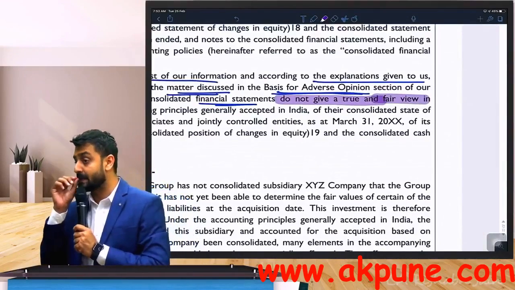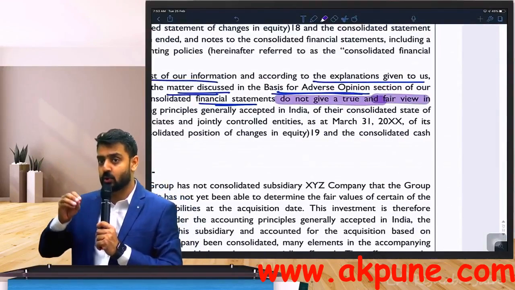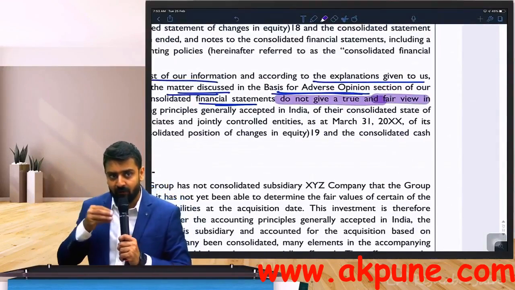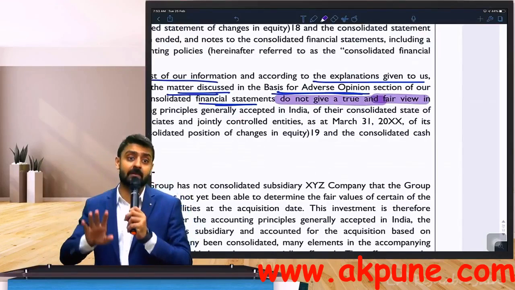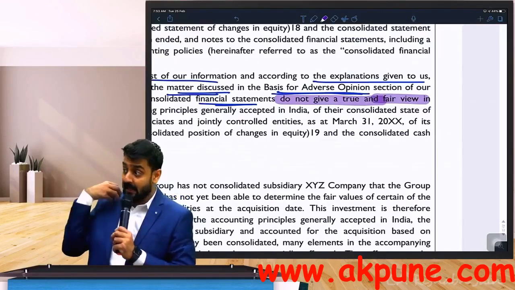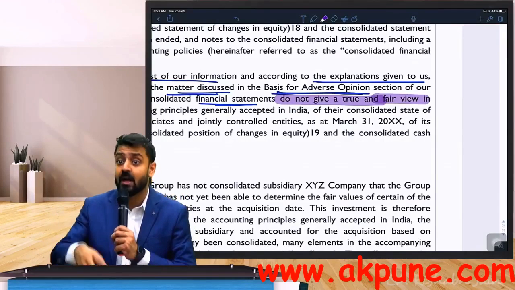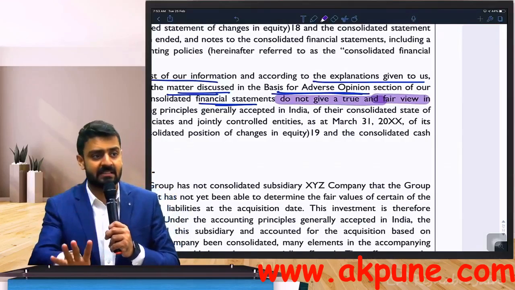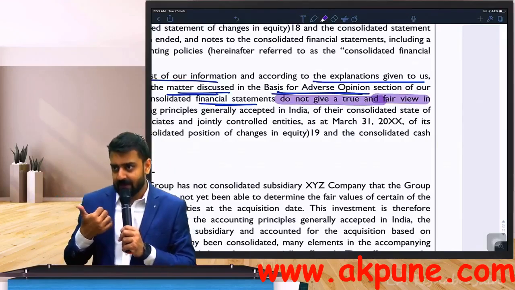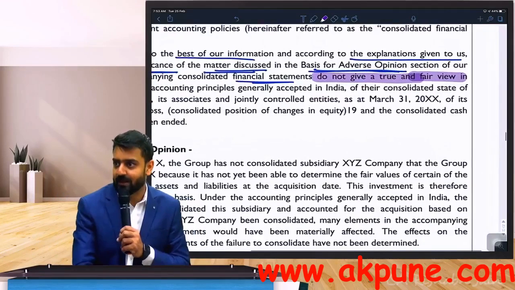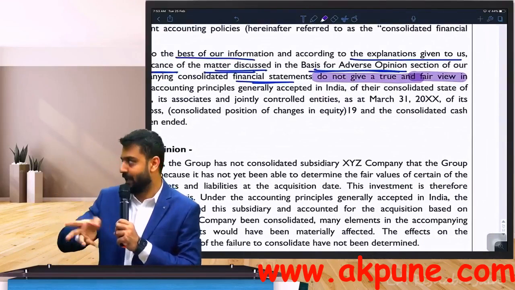Look at the language. In clean opinion, I said the financial statement gives true and fair. In qualified also, I say the financial statements give true and fair except certain matters. In adverse, I clearly mention that the financial statements do not give a true and fair view. Can I say the best situation for a company is clean opinion? The second most logical one can be qualified. The third one looks to be adverse.